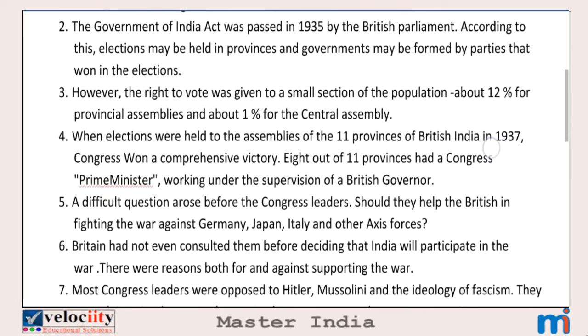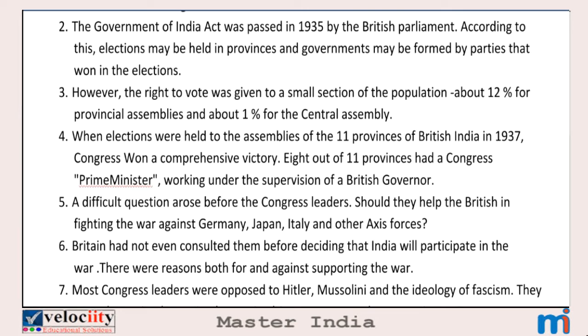Second point. The Government of India Act was passed in 1935 by the British Parliament. So in 1935, the Government of India Act was passed by the Parliament of Britain. Friends, this is a very important bit. Please remember that in 1935 the Government of India Act was passed.